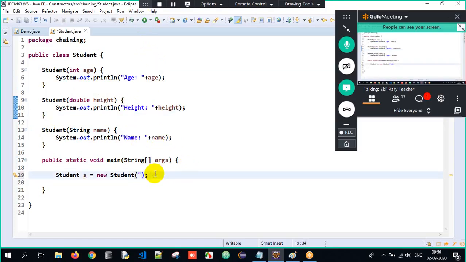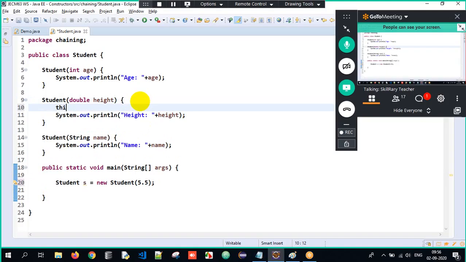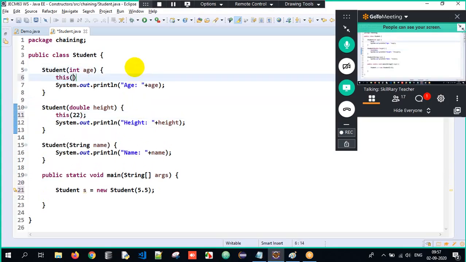Okay. So, I'll pass 5.5, and here I'll write this of 22. And here I will write this of Tom. Now you have to tell me the sequence.